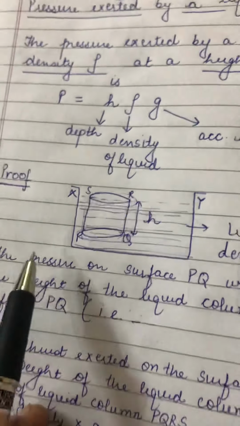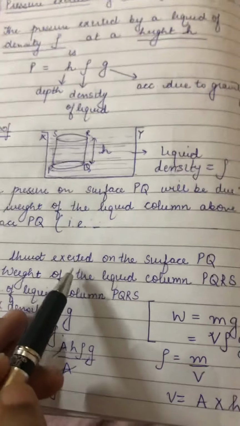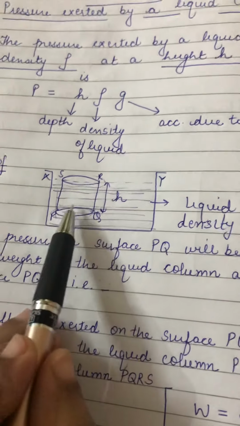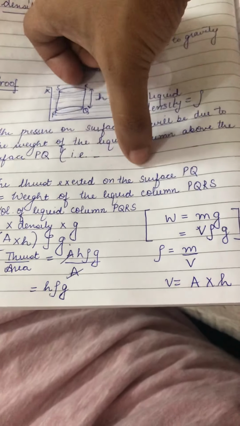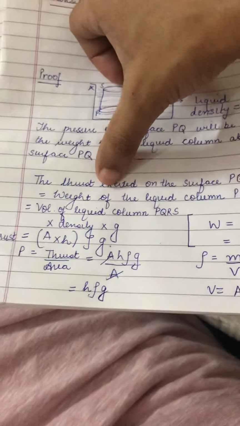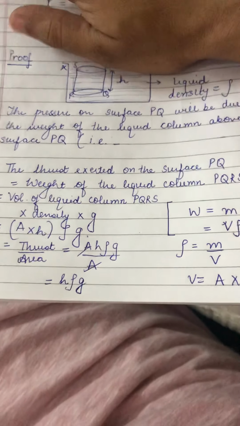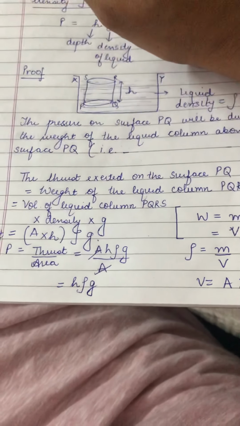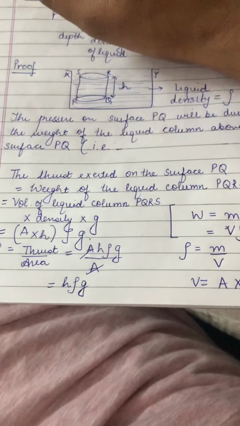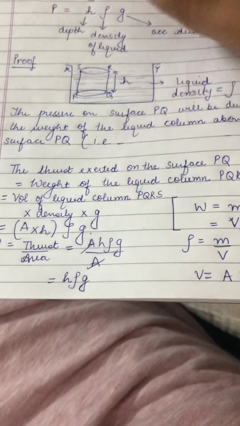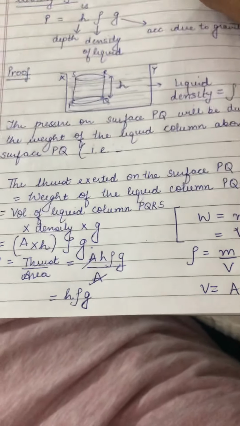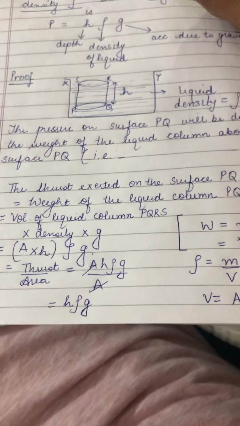Now the thrust exerted on the surface PQ. What is thrust? Thrust is force, and the thrust exerted on the surface PQ is equal to the weight of the body. We know that force and weight are equal. In solids the weight acts downwards, but in liquids it acts in all directions. Force is equal to weight.